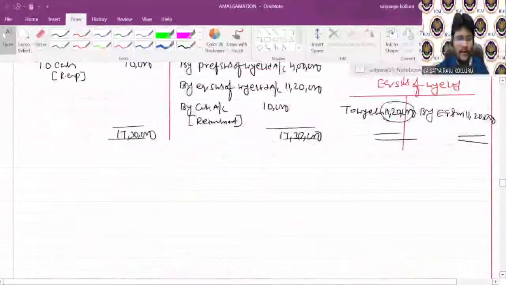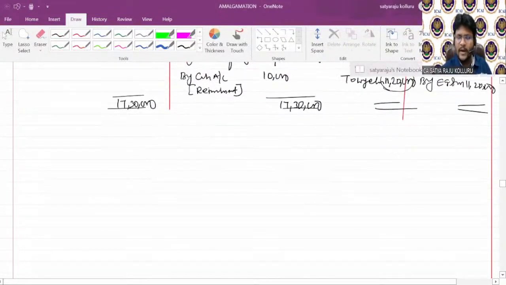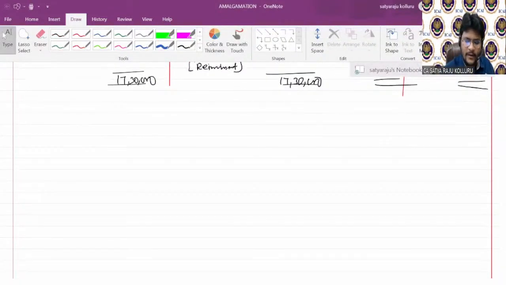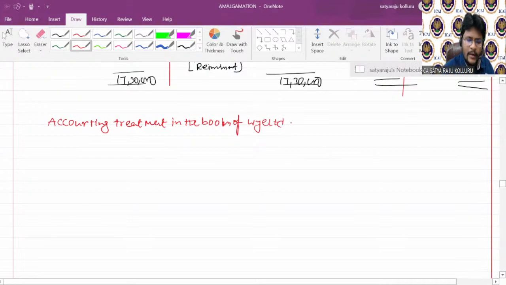Now all of you please concentrate. Let me provide the accounting treatment in the books of Y Limited. Let me continue my flow, guys. Concentrate. Accounting treatment in the books of which company? Purchasing company. So here the purchasing company is Y Limited. In which method? All of you, can you please tell me? Purchase method. This is important.